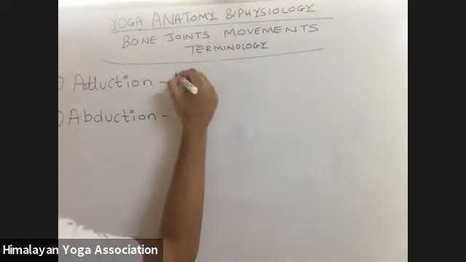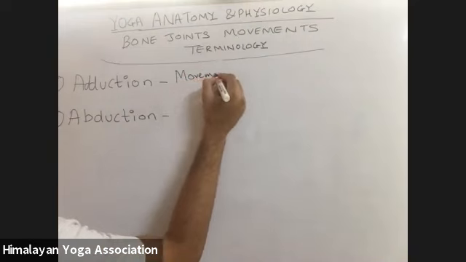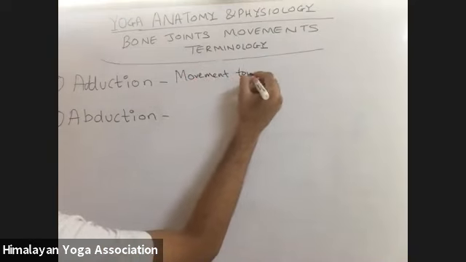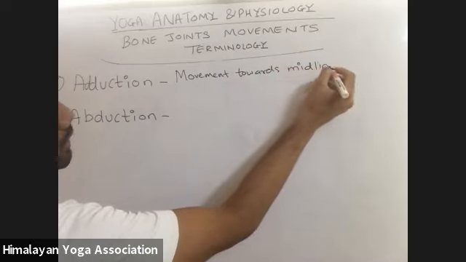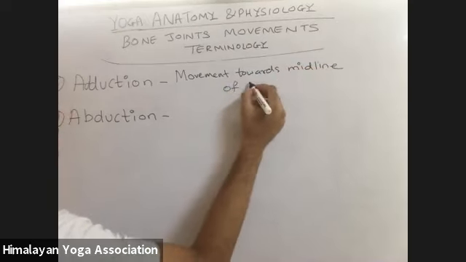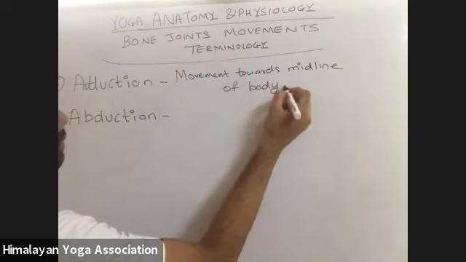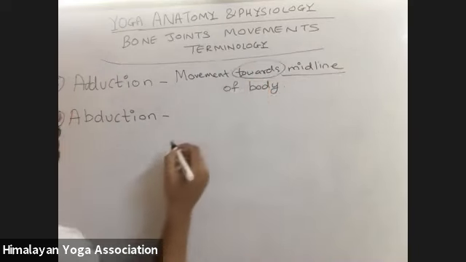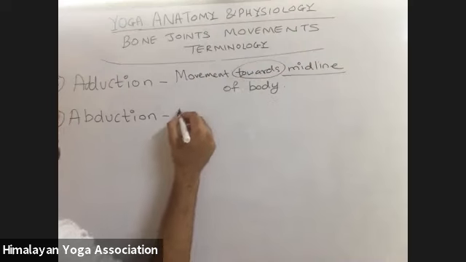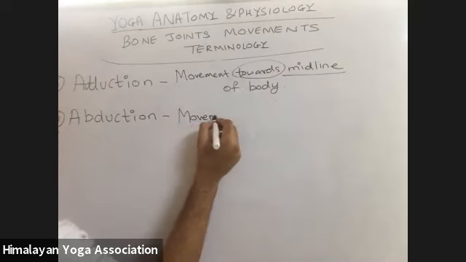So here, how will you define adduction movement? Movement toward the midline of the body. And abduction movement is what?